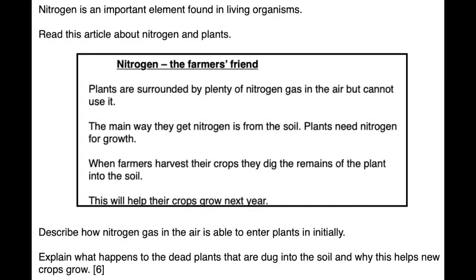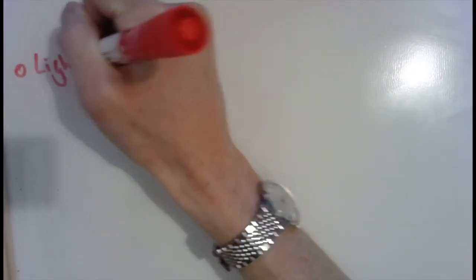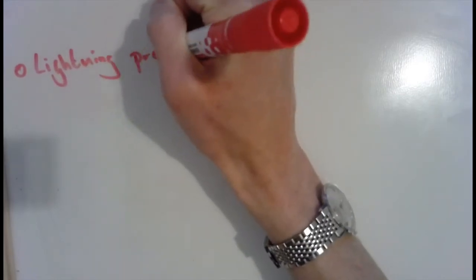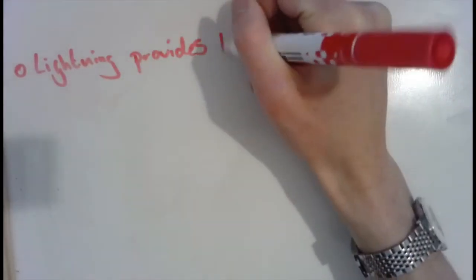So this is a 6-mark question all about the nitrogen cycle, and it asks you to describe how plants take nitrogen out of the air and then why farmers dig dead plants into the soil in order to allow their crops to go better in the future. So we'll start with the describe part of this question, and that means talking about those 2 ways in which nitrogen is pulled out of our atmosphere.